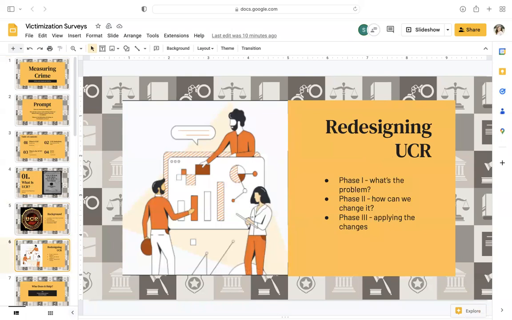In the early 1980s, law enforcement called for a change to the UCR that could be more appropriate for the 21st century. 3 phases followed. Phase 1, examining all aspects of the current program, which would include objectives, intended audiences, data content, reporting procedures, quality controls, publications, and user services. Then Phase 2, looking at the alternative formats for the new UCR.